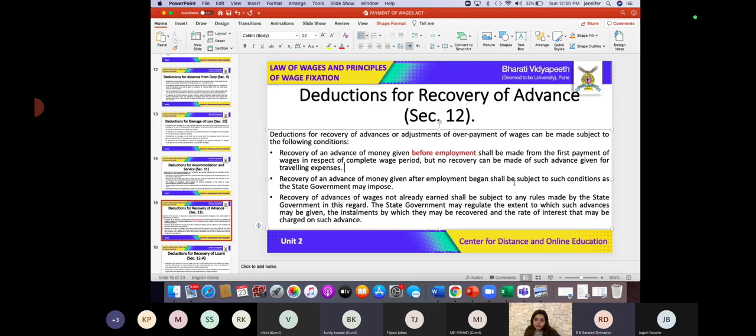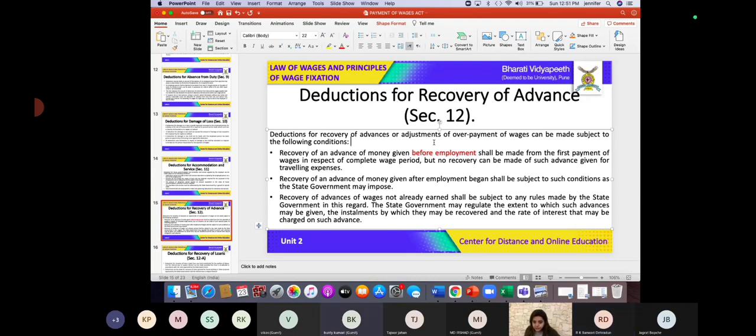If we give someone a TA, a traveling allowance, the employer gives it to the employee. That is not a deduction. But the employer cannot take that traveling allowance back from him as a deduction, for the safeguard of the interest of the employee. If more has been given, we can recover that. If there is an overpayment, then yes, but otherwise he cannot just take that traveling allowance from him as deduction.